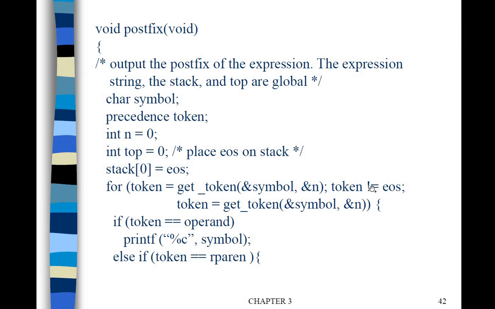Till we reach the end of the string we are going to repeat it. That is the termination condition, and for every iteration we are going to fetch the next token from the infix string using the get token function. Within the loop, if the token is an operand we are just going to print it, which is equivalent to putting it into the postfix string.